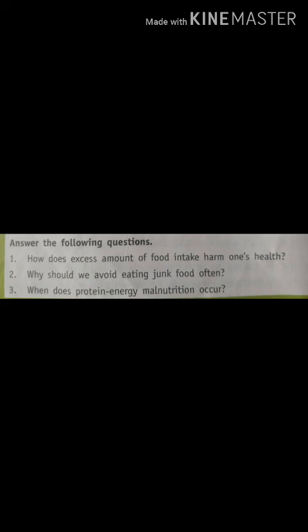Second is, why should we avoid eating junk food often? A steady diet of junk food can lead to an increase in body weight and health problems because junk food has very little protein, vitamins and minerals. Third is, when does protein energy malnutrition occur? When the daily diet of a child below the age of 2 years does not contain enough carbohydrate, fat and protein, it leads to protein energy malnutrition.